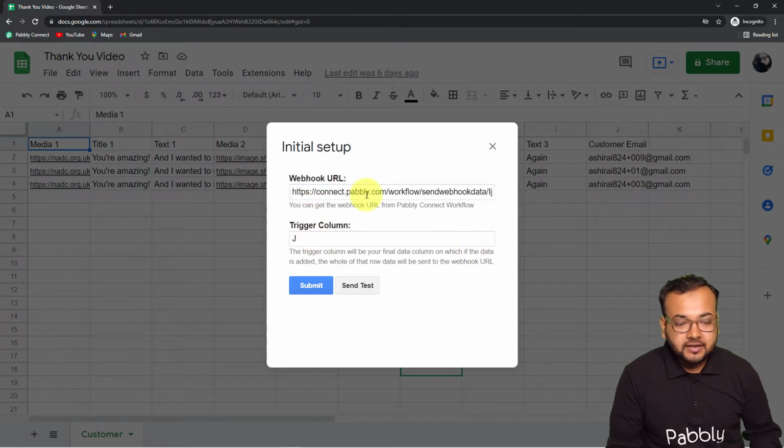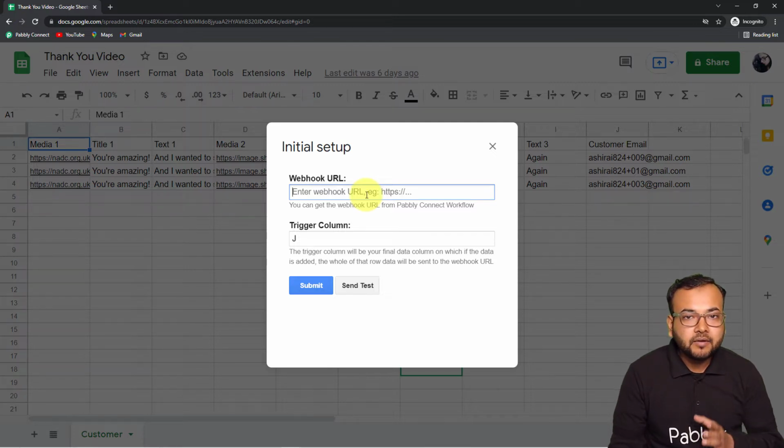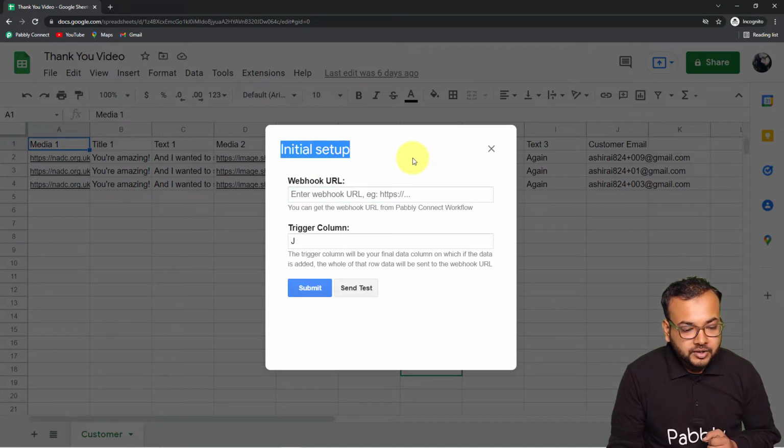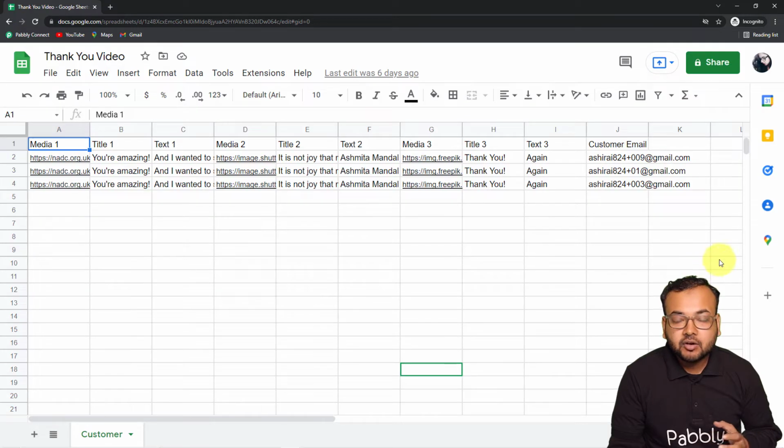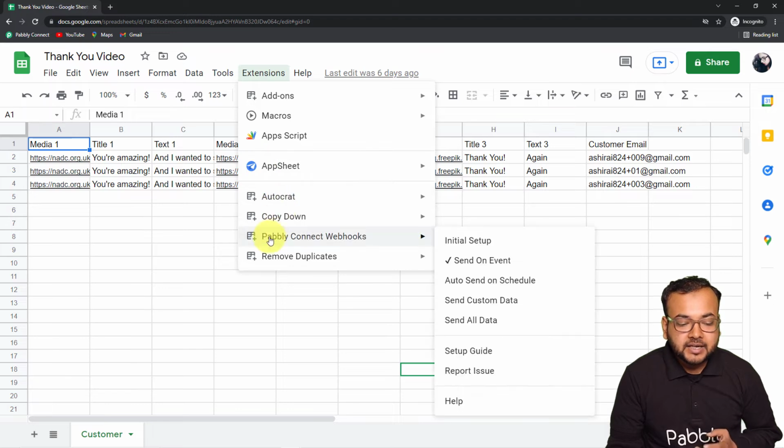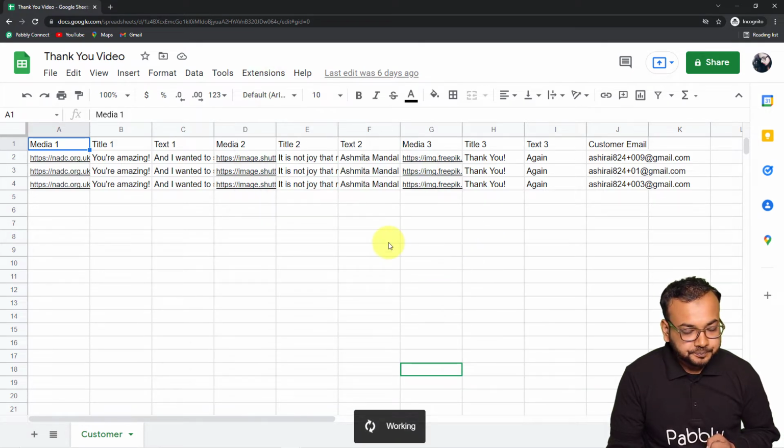In this webhook URL field, you have to paste the webhook URL that you have copied from Pabbly Connect. And in this trigger column, you have to enter the last data entry column you have in your spreadsheet. As you can see, the last data entry column I have is this J column, so I have to enter J here in the Pabbly Connect Webhooks initial setup.